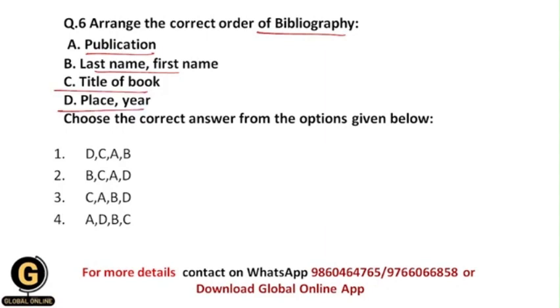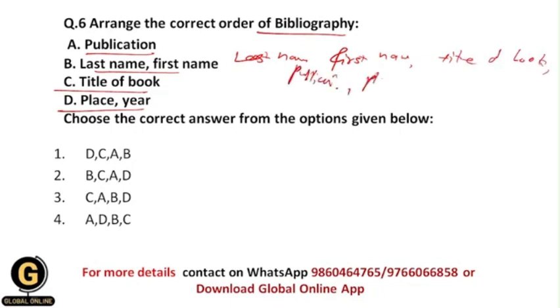So students, whenever you write the bibliography, you need to write the last name of the author, then first name of the author, then the title of the book, then the publication, then the place, then the year. So this is the common format.